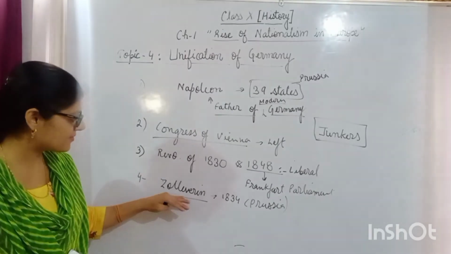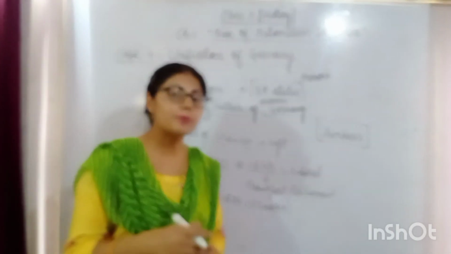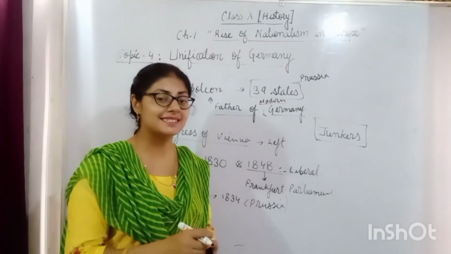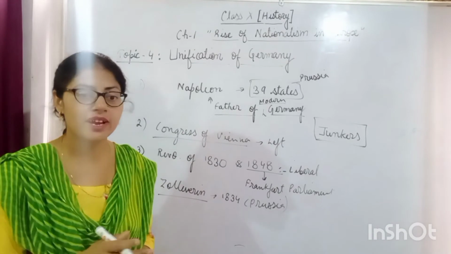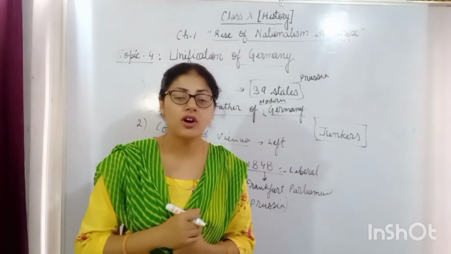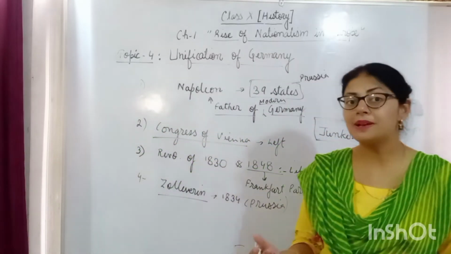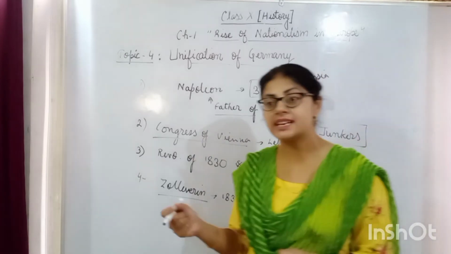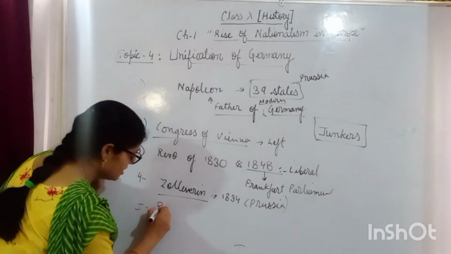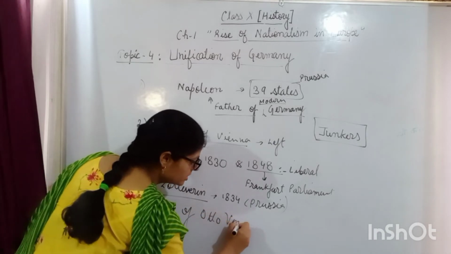So again, after the Zollverein, the initiative was taken up by the monarch of Prussia, because Prussia was the strongest state among these 39. The initiative was taken by it for the unification of the country, that of Germany. And the monarch gave the responsibility to his chief minister named Otto von Bismarck. Very important. Role of Otto von Bismarck.